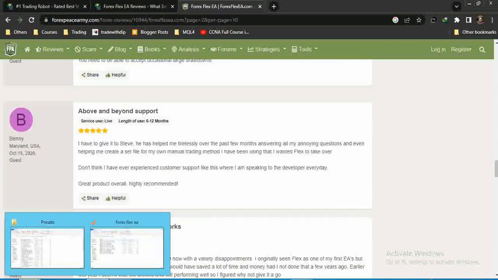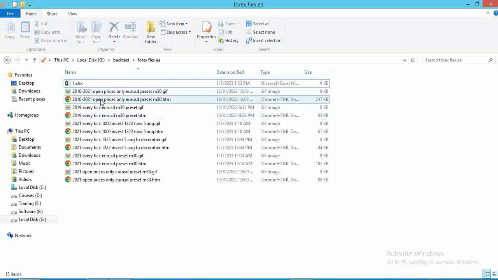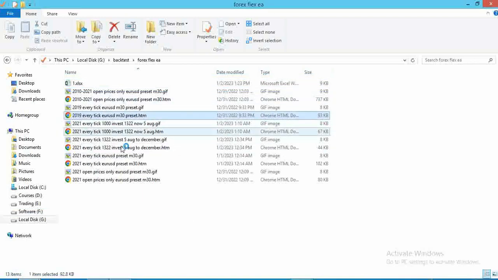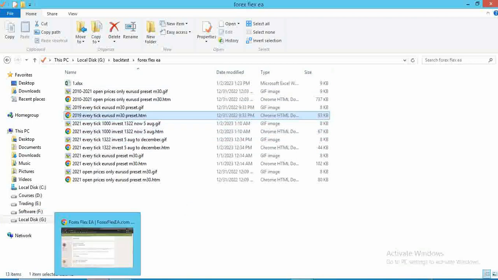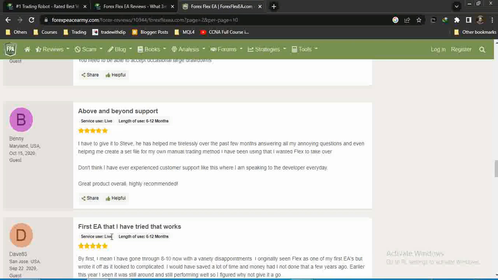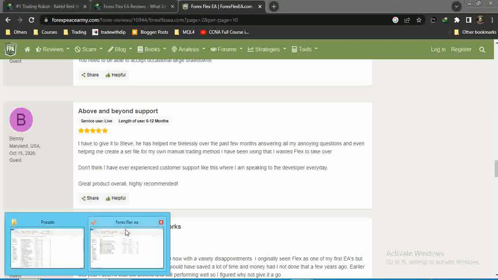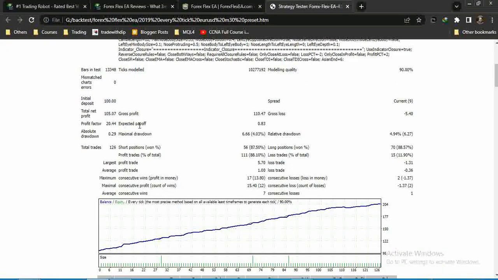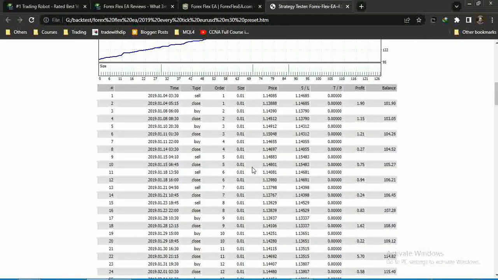Now let me show my results. So I backtested every tick, and you can see what happened. Okay, it opened. As you can see, my data quality is 90%, and my balance was $100. Total profit was $105. Drawdown was 4% or 6%. You can say 6%. Okay, so the lot was 0.01.